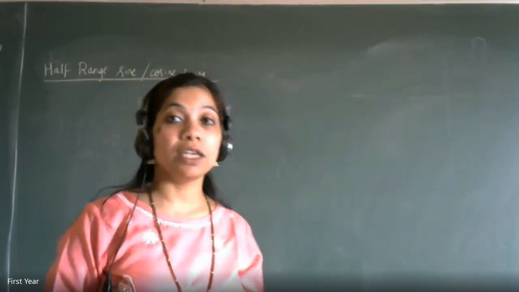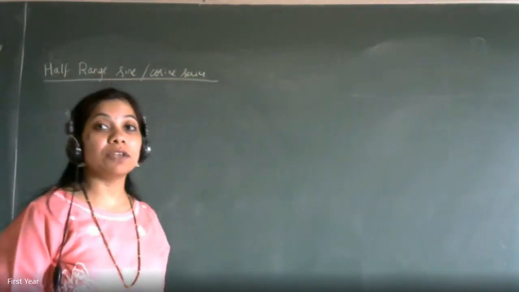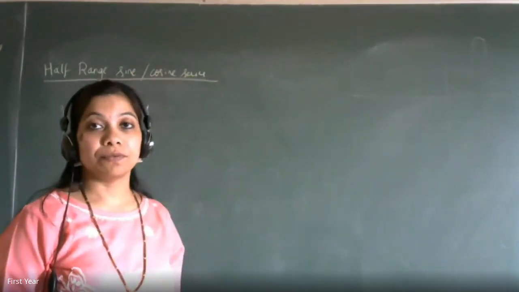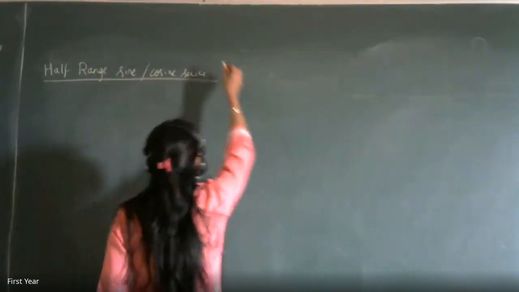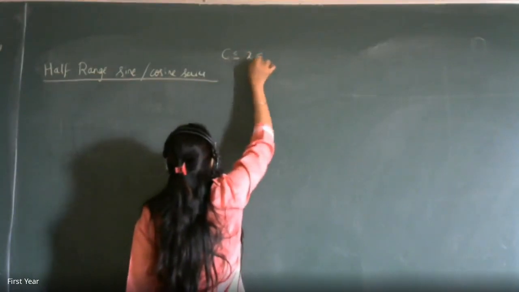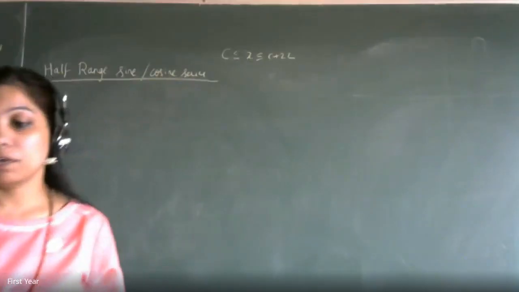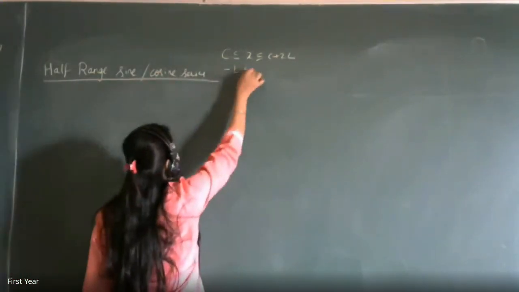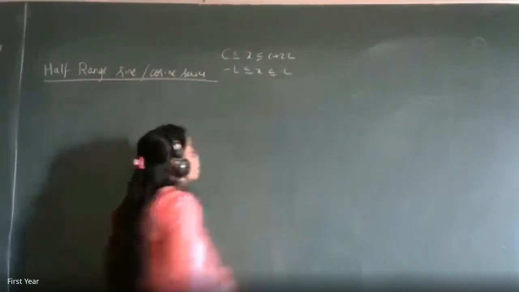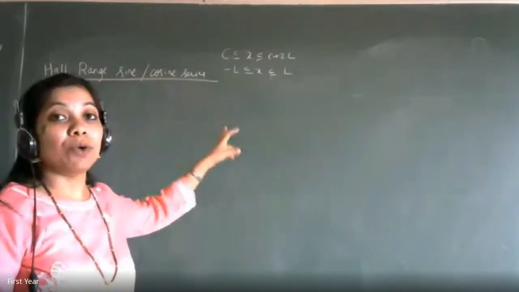Then the answer is yes, and the answer is with the help of half range cosine and half range sine series. Now the name itself suggests that you will be given half range. What do you mean by full range? Till now we have seen examples which had the range c less equal x less equal c plus 2l. Then we had also seen the interval of length minus l less equal x less equal l. So these all examples were on full range, so the entire range was between minus l to l or c to c plus 2l.